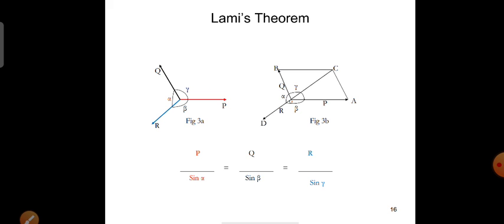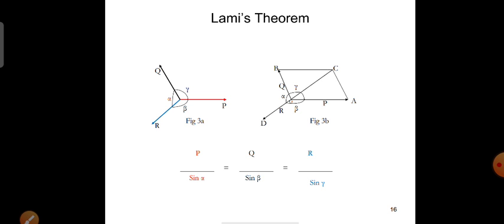That means if you consider force P, it will be proportional to the sine of angle between the other two forces. The other two forces are Q and R, and the angle between Q and R is alpha. So mathematically we can write P by sine alpha.